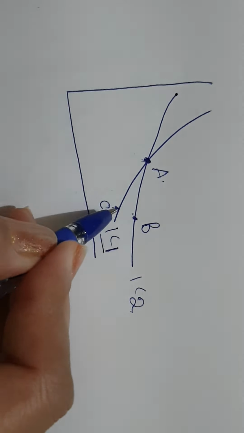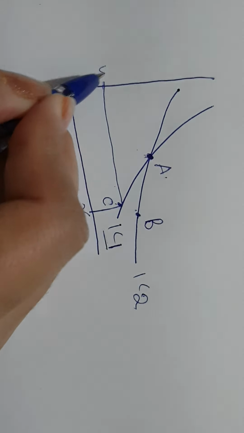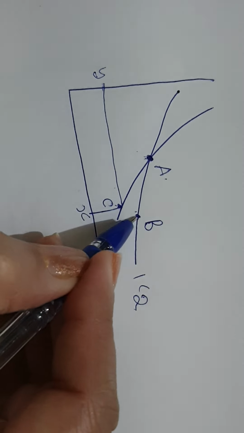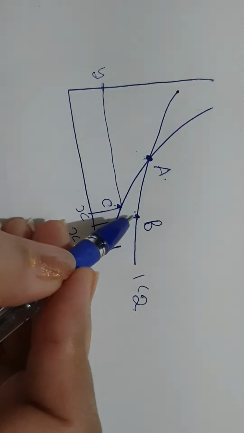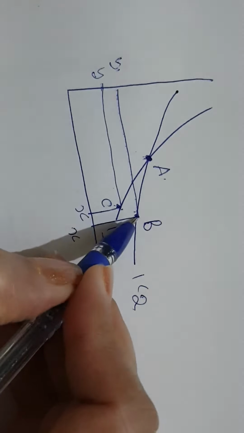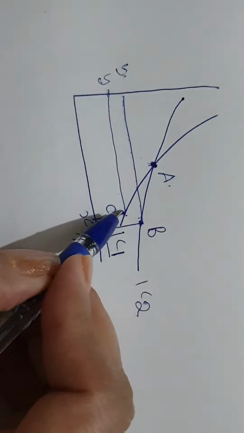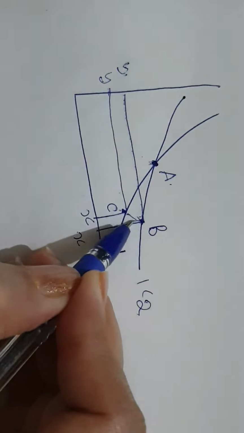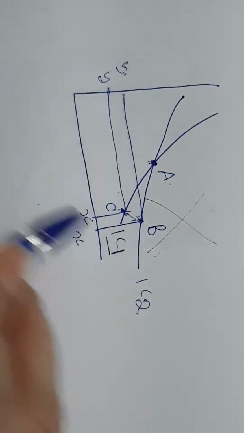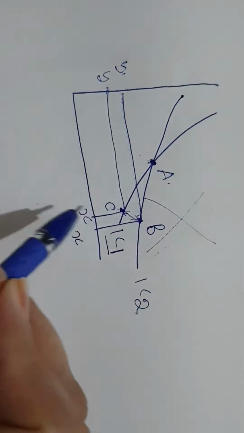But if we compare this point, you are getting this much of X and this much of Y on this point, and if you compare this point with point B, you will see more X you are consuming and more Y you are consuming. If you are consuming more of X and more of Y on B as compared to C, how can you get equal satisfaction on both the points? This is not possible. So two indifference curves will never intersect each other.